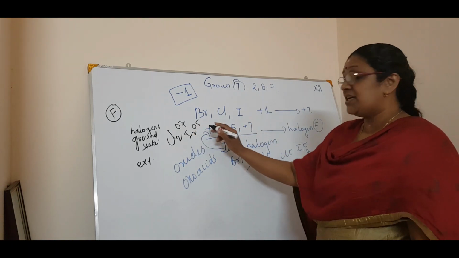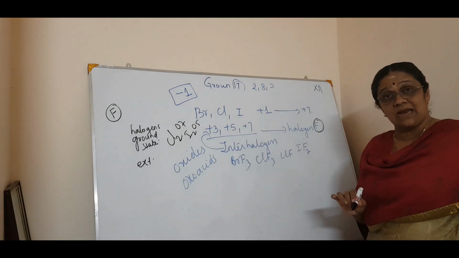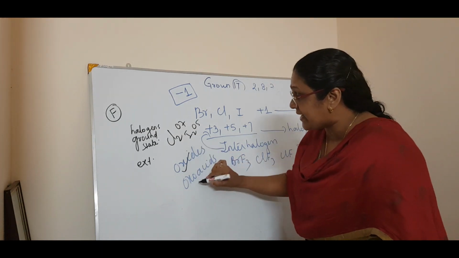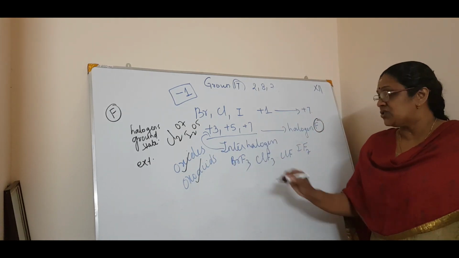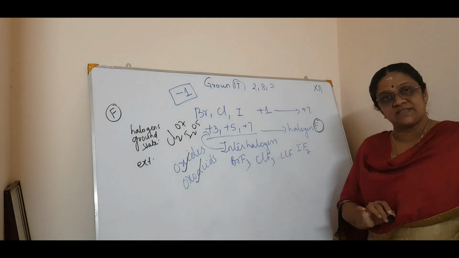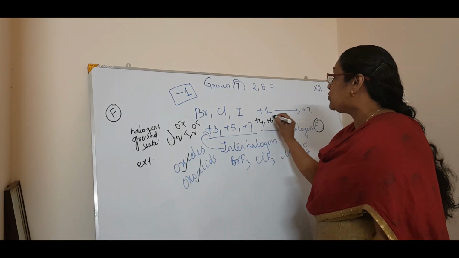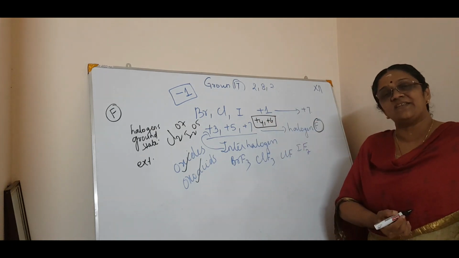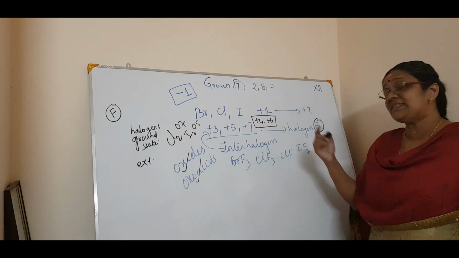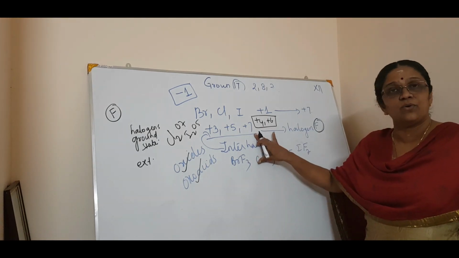So higher oxidation states are seen mainly with the smallest halogen, fluorine, as well as oxides and oxo acids. Okay, so that is about the higher oxidation state. Still, +4 and +6 are also shown by these compounds, but you need not worry about that, you don't have to study that.